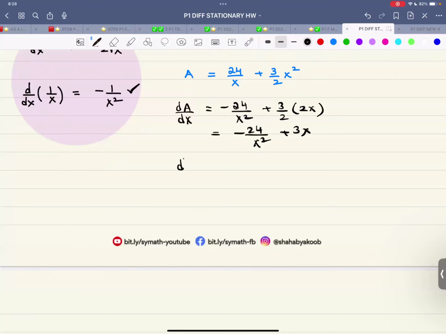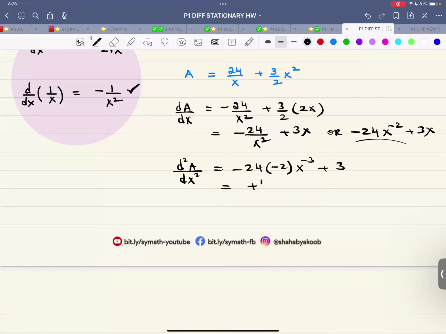Let me also differentiate it once more, d squared A over dx squared. So let me write it as minus 24x to the power minus 2 plus 3x, because you need this format for differentiation. Negative 24, negative 2x to the power negative 3, plus 3. This is positive 48 over x cubed.